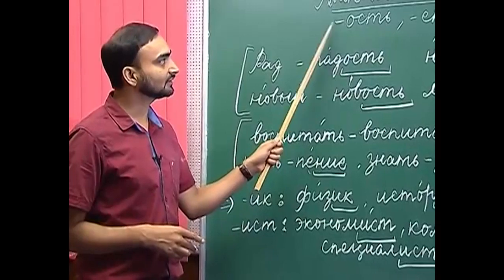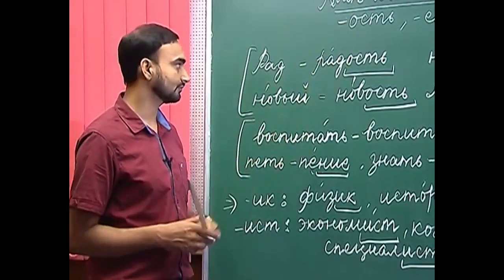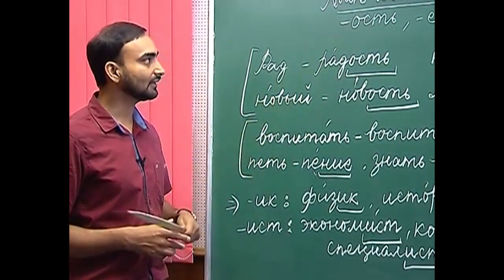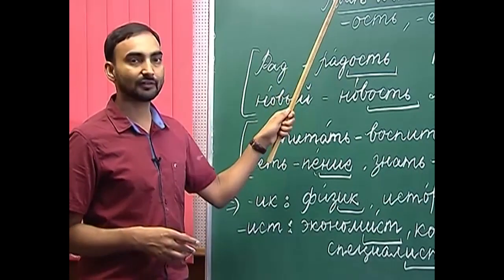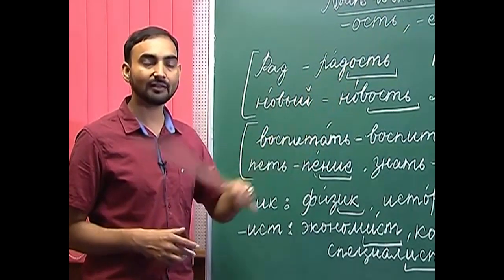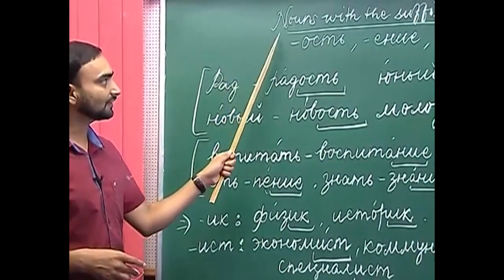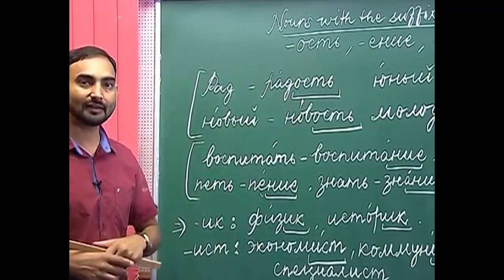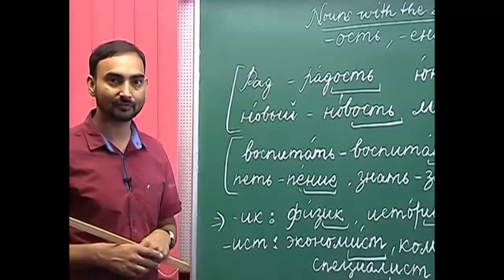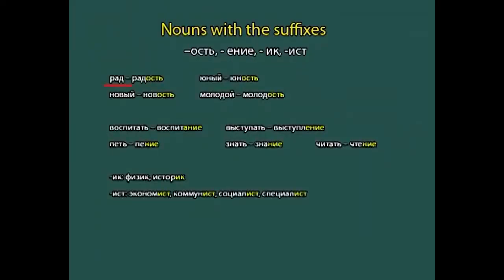First, we will start with the suffix -ost. Let me first tell you that the nouns with the suffixes -ost and -yenie are abstract nouns, and the nouns with the suffix -ost are generally derived from adjectives. For example, rad.